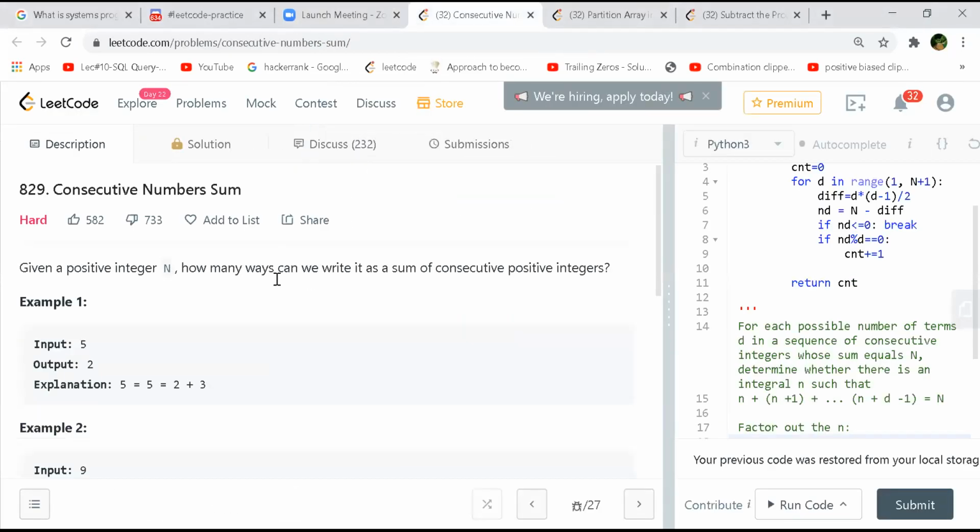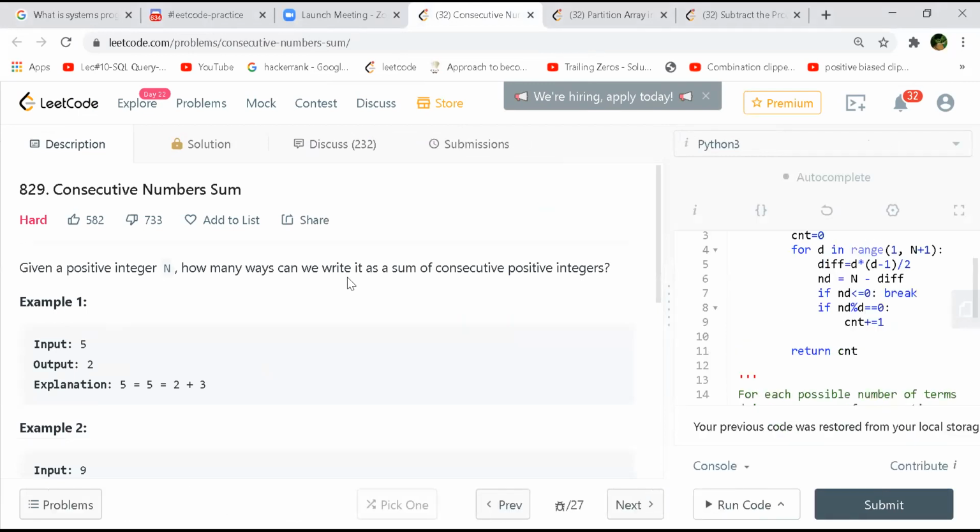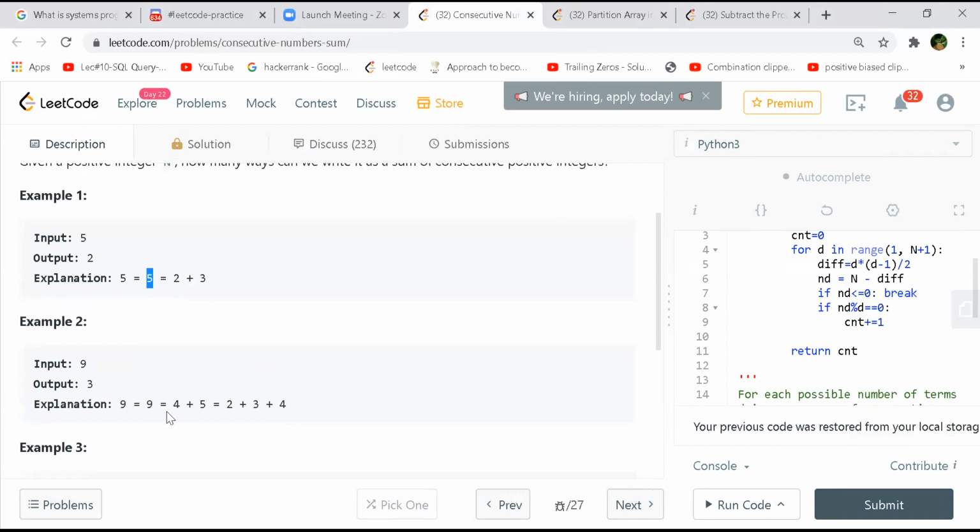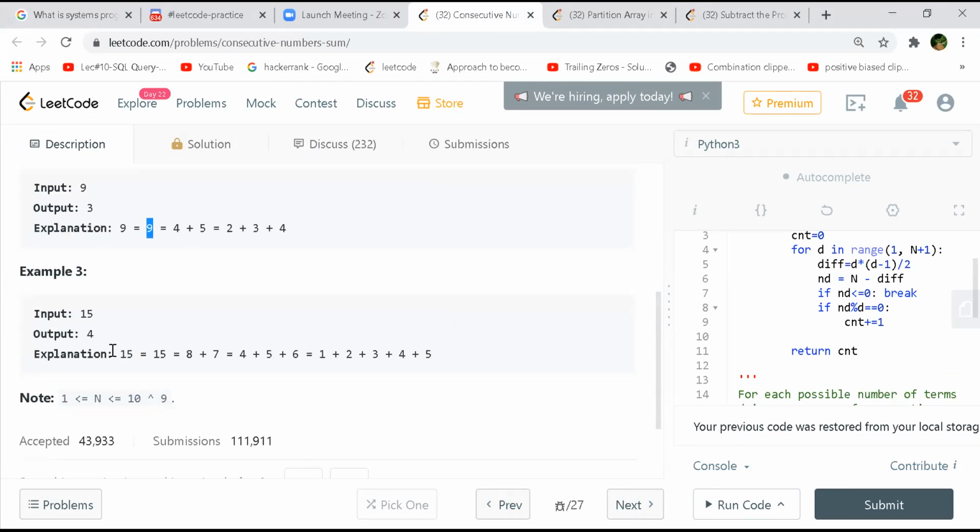So the first question is consecutive number sum. You are given a positive integer n, and you have to find the number of ways you can write it as a sum of consecutive positive integers. Like if 5 is given, you can write it as 2 plus 3, and 5 alone. So that is 2 ways. For 9, it is 4 plus 5, 2 plus 3 plus 4, and 9 alone itself, which is 3 ways, and so on for 15.